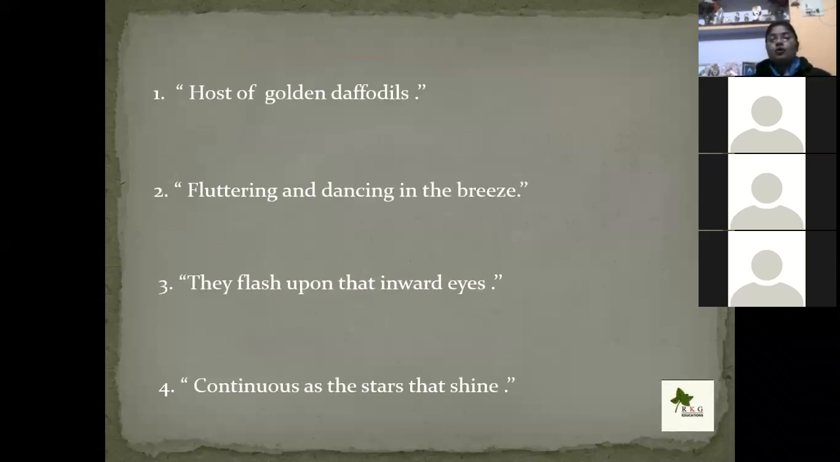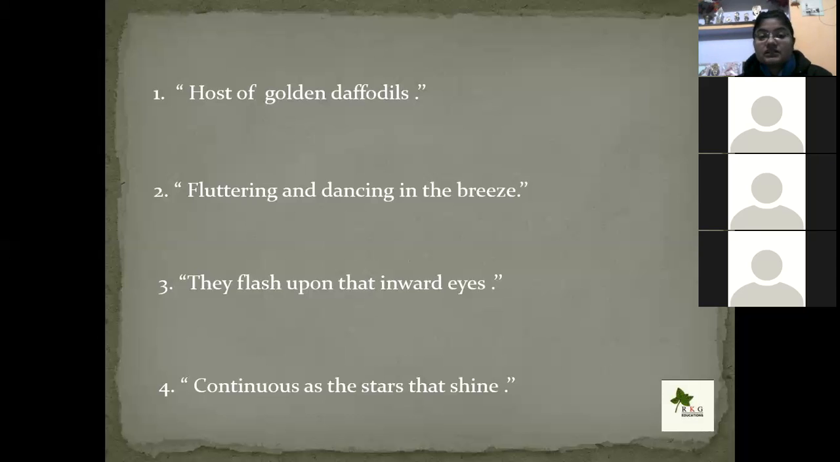Okay. Now, who is the host of golden daffodils? In this poem, this line, the host of golden daffodils, means a crowd of daffodils which are just like a host, nature welcoming the lonely and sad guest into its lap. In this line, the poet compares the golden daffodils with nature's lap, because when we people are sad, we try to connect with nature, and nature welcomes us into its lap.